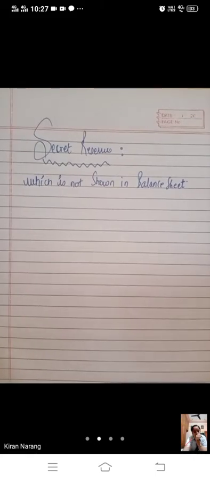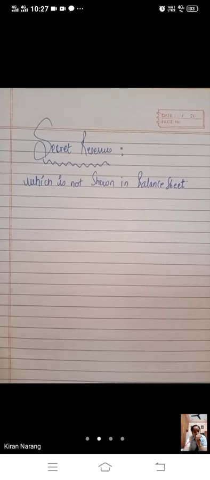These reserves are created by showing profits at figures much lower than the actual figure. If we have earned rupees 10 lakh but we are showing in the books only 8 lakhs, so where are the 2 lakhs? Those 2 lakhs are the secret reserves. We are not telling anyone that we have earned rupees 10; we are telling only 8. That means those 2 lakhs are our secret reserves.